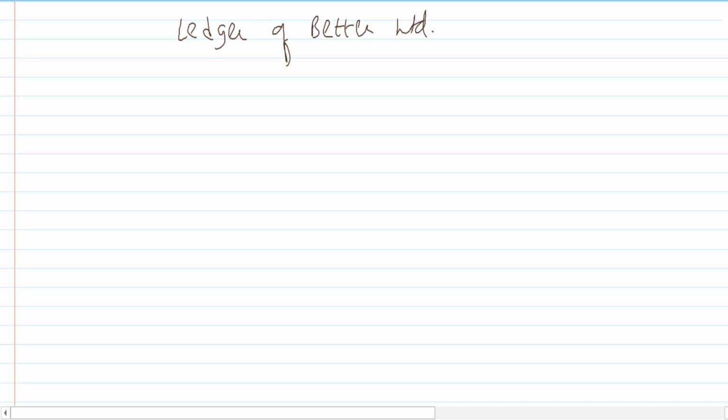So we say first fixed assets account, right? I'll prepare the fixed assets account. Say here to balance brought down, check with the balance sheet. Fixed assets are 15 lakhs.